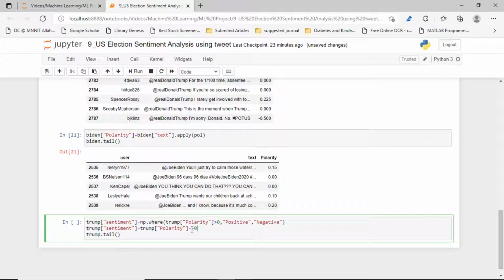If it is equal to 0, then we take this value as neutral.